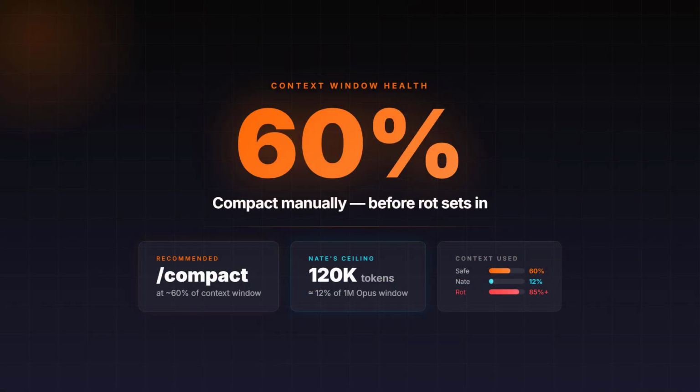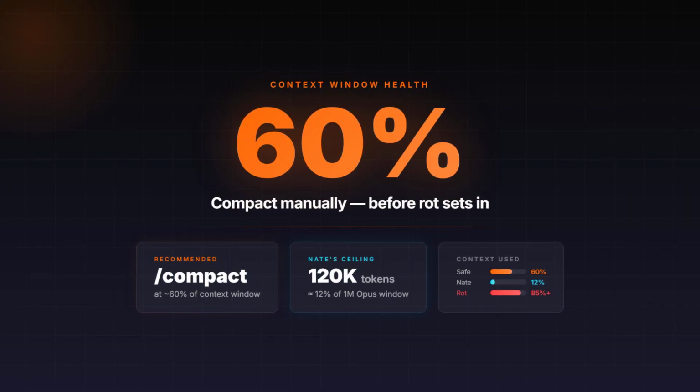The fix is manual compaction. Do it at around 60% of your window before rot sets in. But honestly, Nate goes even further. When he's running Opus with the 1,000,000 token window, he never lets it cross 120,000 tokens. That's about 12%, way earlier than most people think.